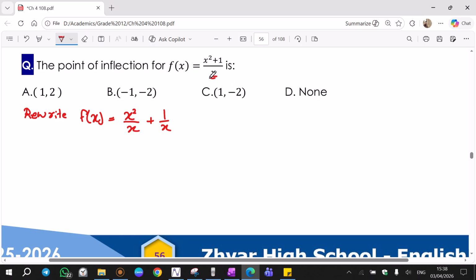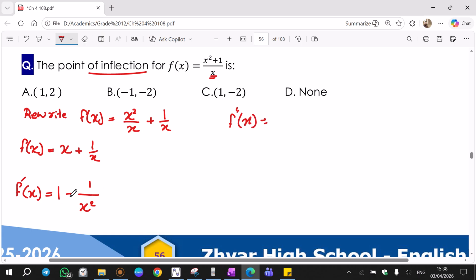Since the denominator is only one term, we can always apply partitioning to make the function simpler and easier to deal with. There is simplifying, it's still f(x), not f prime. x squared over x is just x plus 1 over x. Now find derivative. f prime of x, the derivative is very easy now after doing the partitioning. Derivative of x is 1. Derivative of 1 over x is negative 1 over x squared. That's f prime. We need inflection, so we need f double prime.